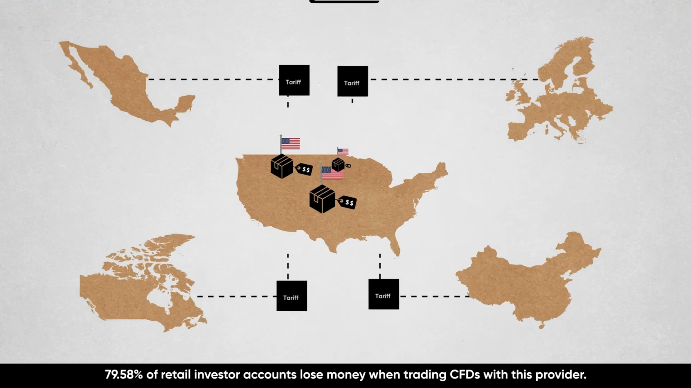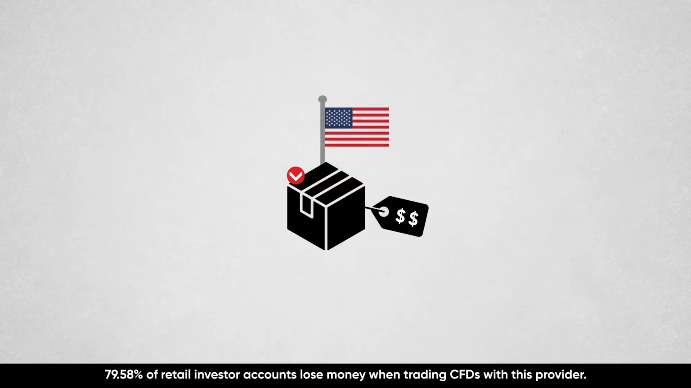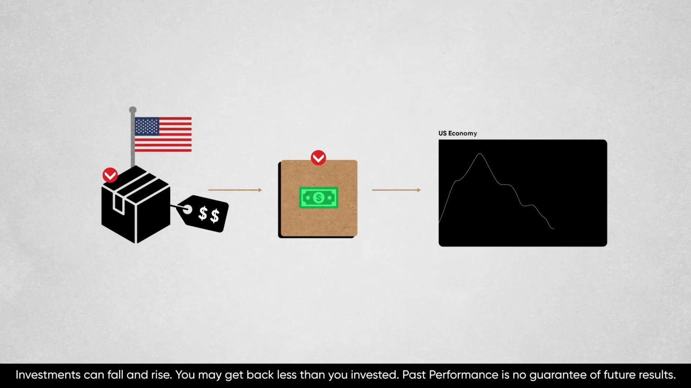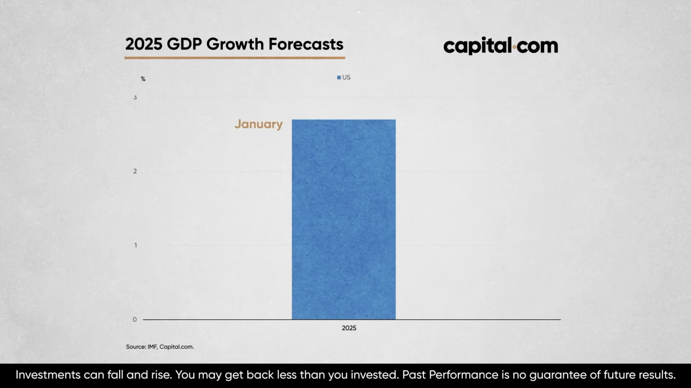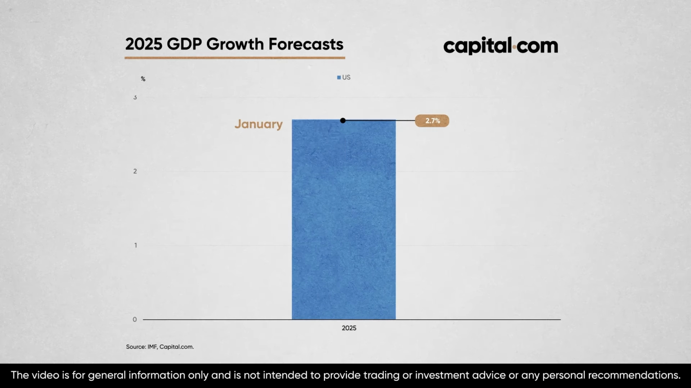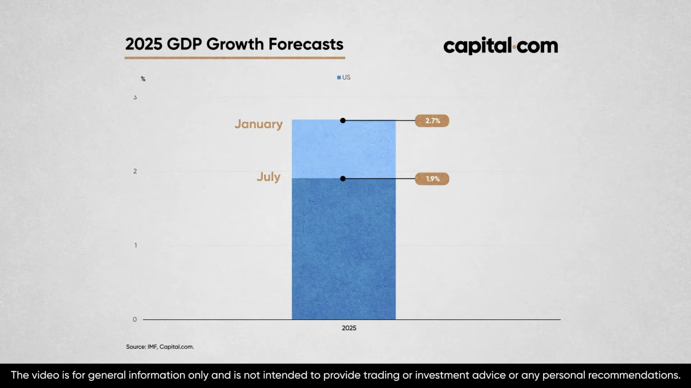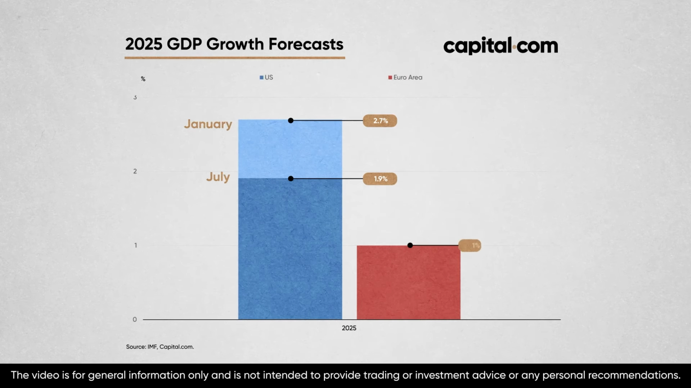That's because lots of other countries have retaliated with their own hefty tariffs on the US, reducing foreign demand for American goods and US dollars. And all of this has weighed on US economic growth. In January of this year, the IMF projected that the US economy would grow by 2.7% in 2025. In July, they revised that down to 1.9%. By comparison, the European economy's growth projection remained stable at 1%.